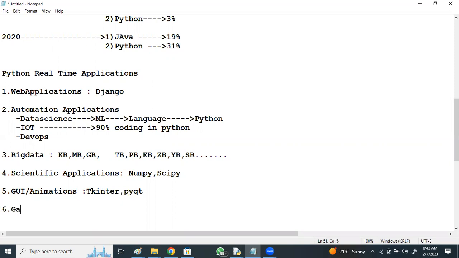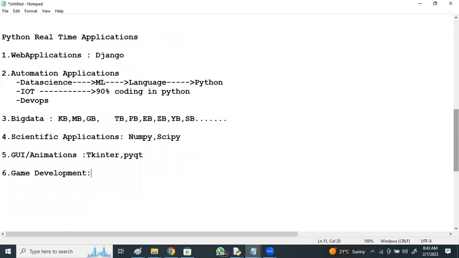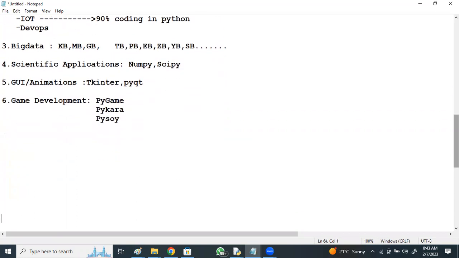Today Python is mostly used in game development. A lot of games are developed, single user games, multi-user games, online games. Especially for game development, Python provides a framework called Pygame. It's a framework given by Python for developing games. Similarly, we have PyKara, another framework for developing games, and some 3D rendering libraries like PySoy, which is a 3D rendering library for developing 3D games.